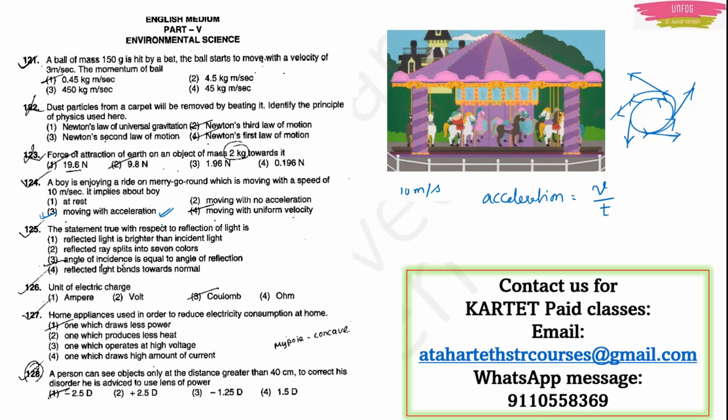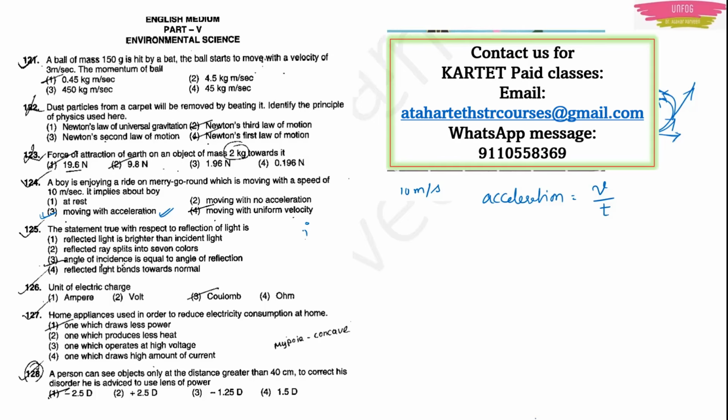Okay. Next question. The statement true with respect to reflection of light is, it is an optics question. The statement true with respect to reflection of light is: reflected light is brighter than incident light, reflected ray splits into 7 colors, angle of incidence is equal to angle of reflection, reflected light bends towards normal. See, simple thing, angle of incidence is equal to angle of reflection, we know it. Angle I will be equal to angle R. So, option 3 should be the right answer.